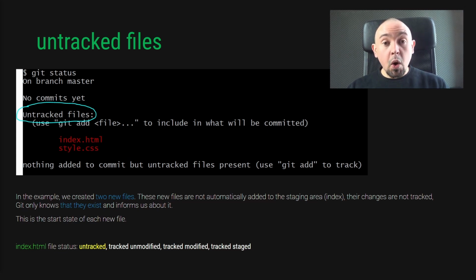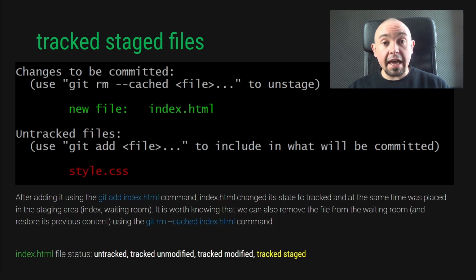At this point, while creating these 2 files, Git knows they exist. At the bottom of the screen, the status of the index.html file at a certain time is marked in yellow. As we can see, it is currently untracked. Now we use the git add index.html command. We indicate that this file is to be moved to the staging area. Moving to the staging area also means that this file becomes tracked. So we can see at the bottom of the screen that our file is now tracked staged.